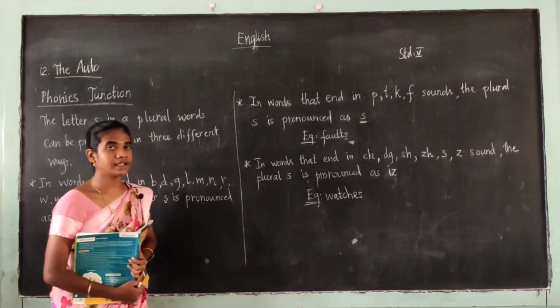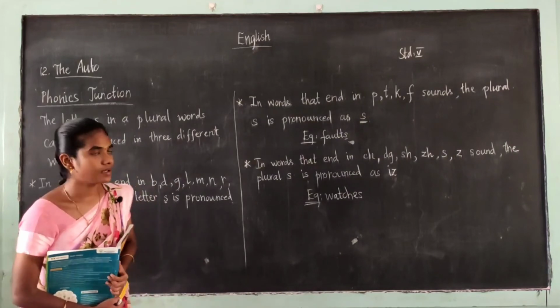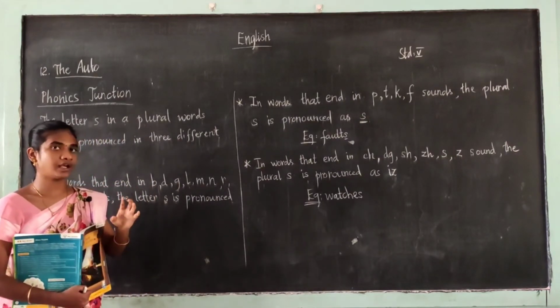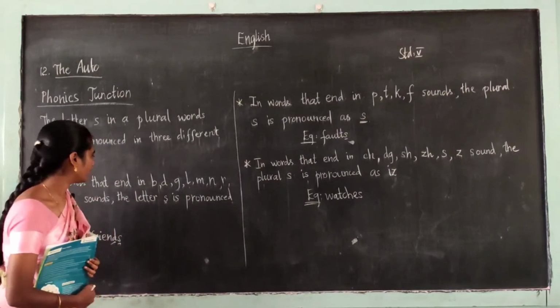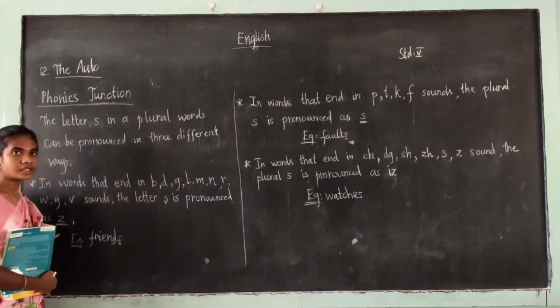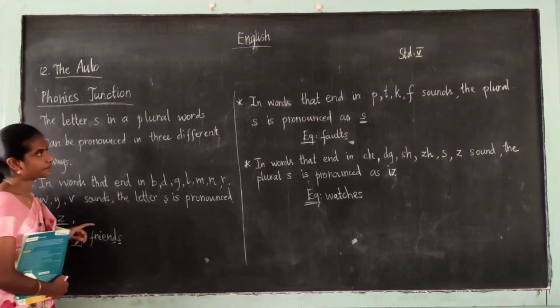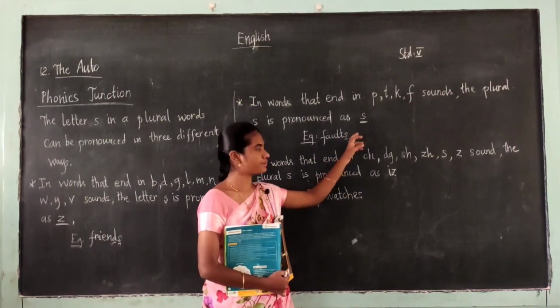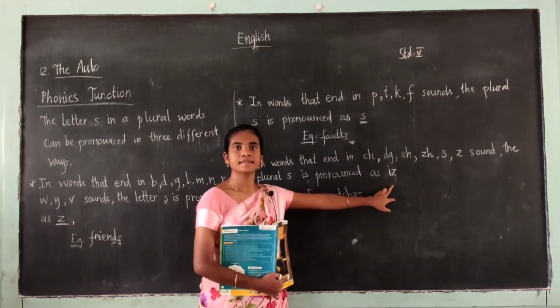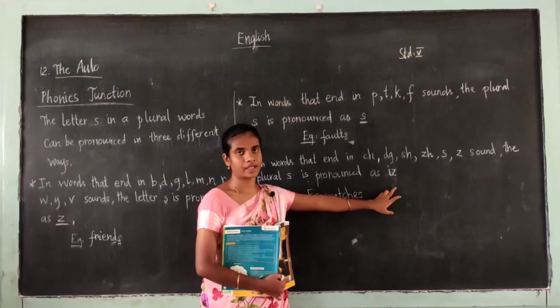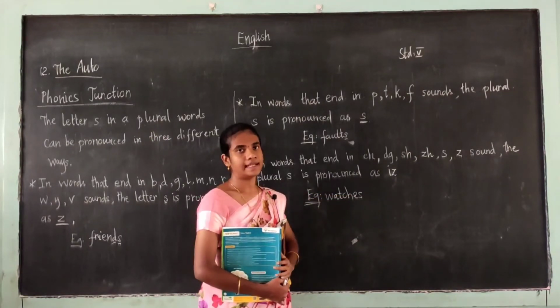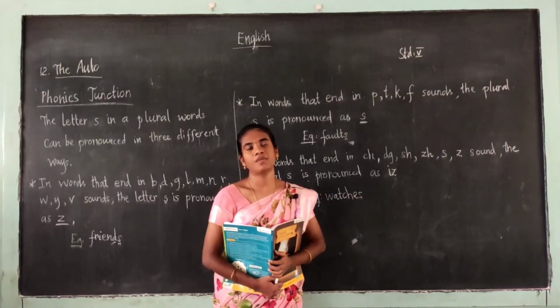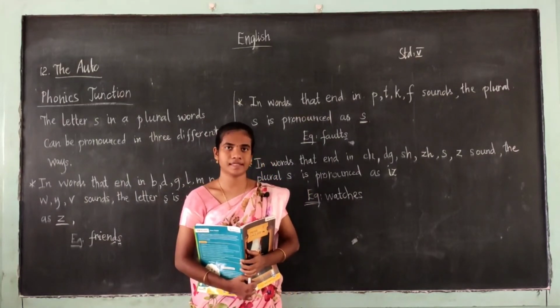So we have the letter S in this plural form, and they have 3 different types of pronunciation. What are they? First one is Z. Next one S. And the last one is iz. In these ways the letter S is pronounced. Now let us see some more examples.